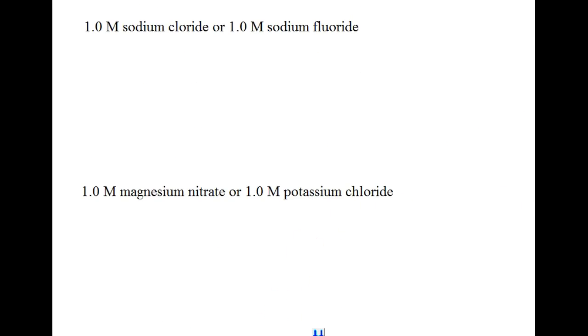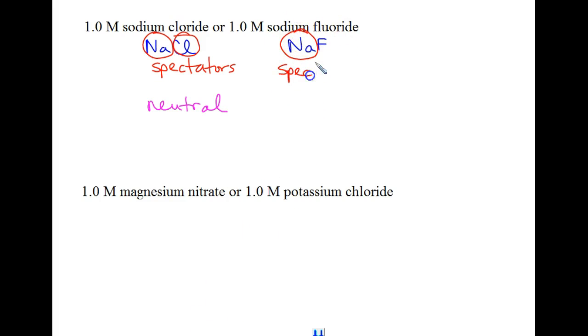Alright, for our next one, again with the sodium chloride, and this one's sodium fluoride. So again, spectators with a neutral solution. And then we got sodium as a spectator again.